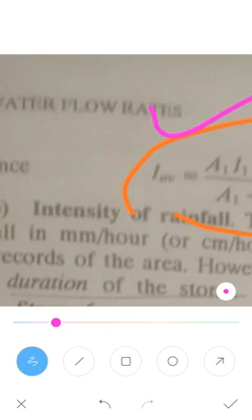Next, we will see the intensity of the rainfall. So what is this intensity of the rainfall? The intensity of the rainfall is the value of Ri. It may be in millimeters per hour, and that can be worked out from the rainfall records. This intensity depends upon the frequency and the amount of the rainfall that takes place over a period of time, that is the duration of the storm. So that's about the intensity of the rainfall.